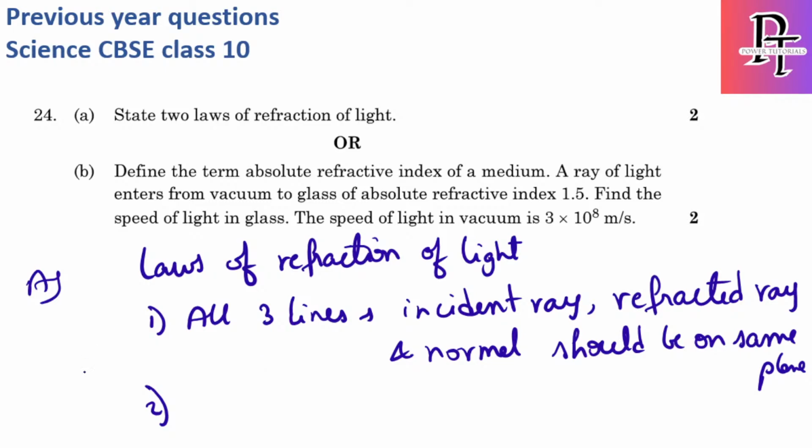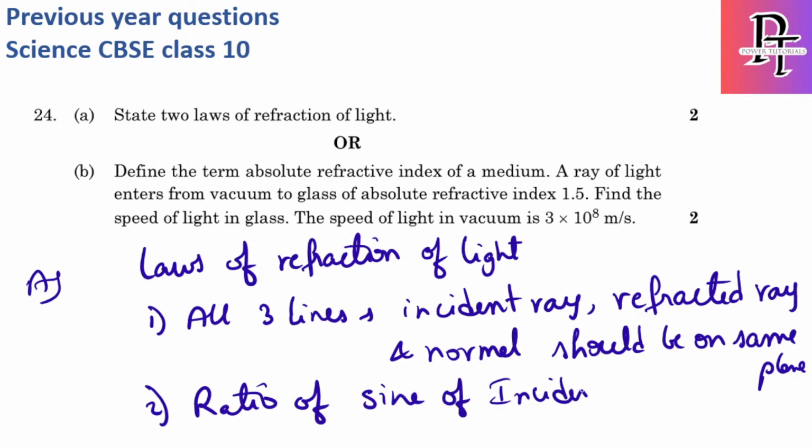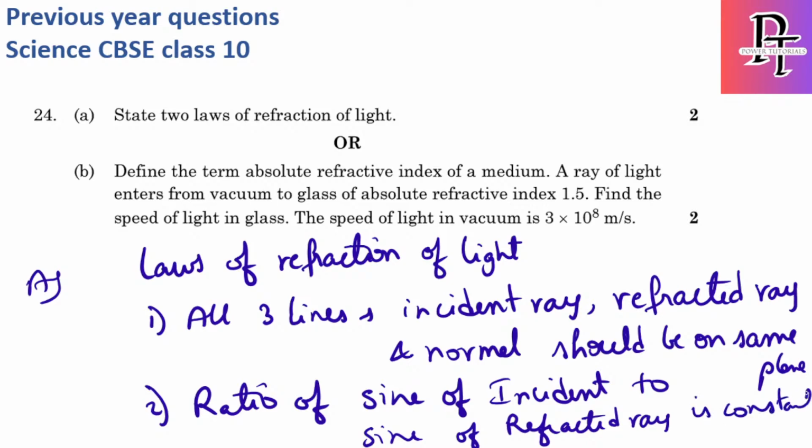The ratio of the sine of the incident ray to the sine of the refracted ray for a medium is constant, and it is also called the refractive index.